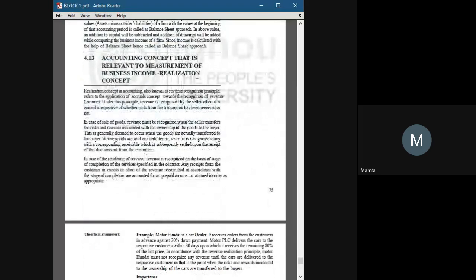An accounting concept that is relevant to the measurement of business income: the realization concept. The realization concept in accounting, also known as the revenue recognition principle, refers to the application of the accrual concept toward the recognition of revenue, like income. Under this principle, revenue is recognized by the seller when it is earned, irrespective of whether cash from the transaction has been received or not.